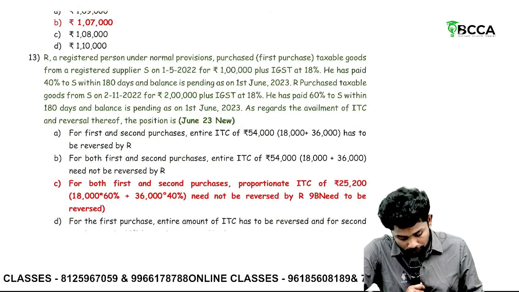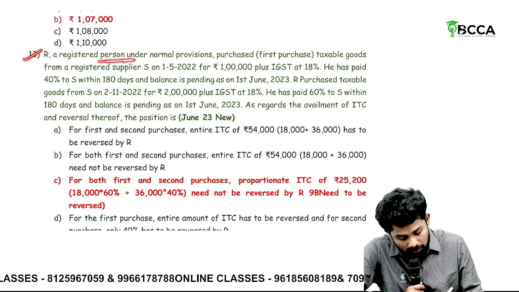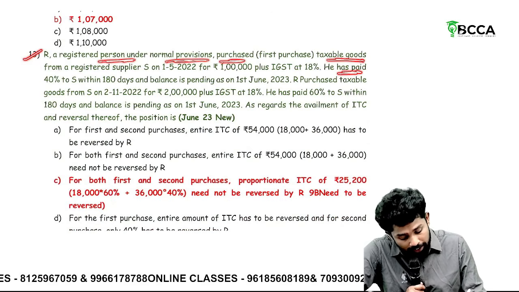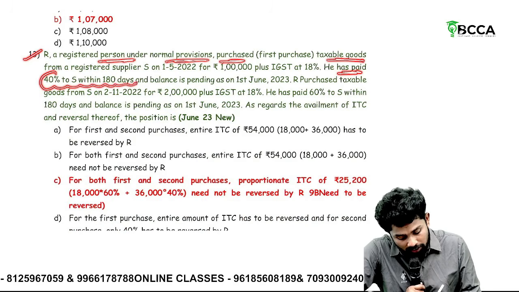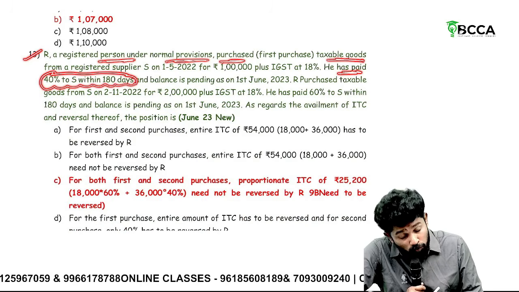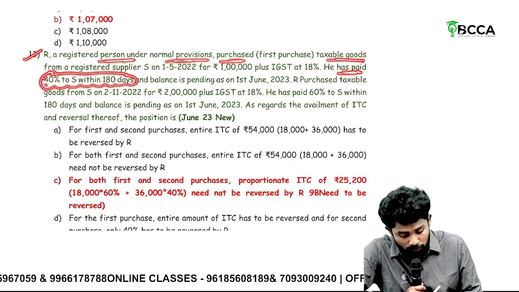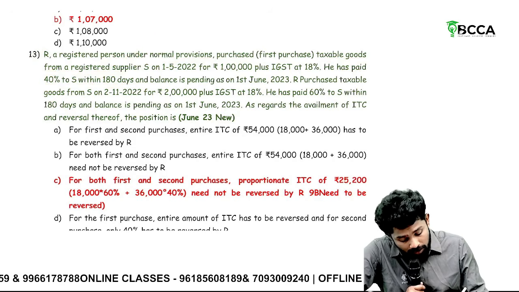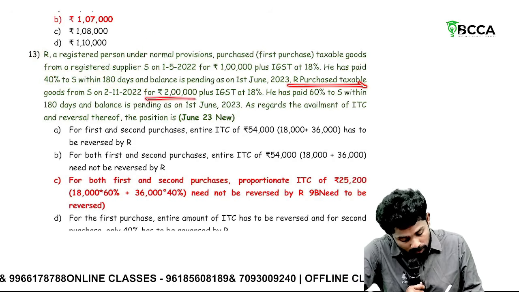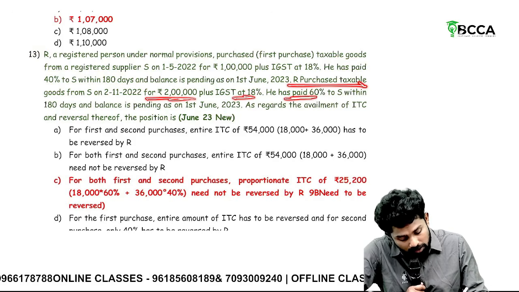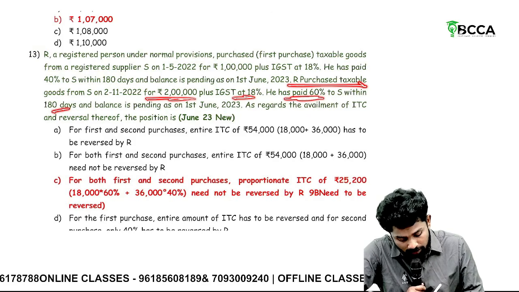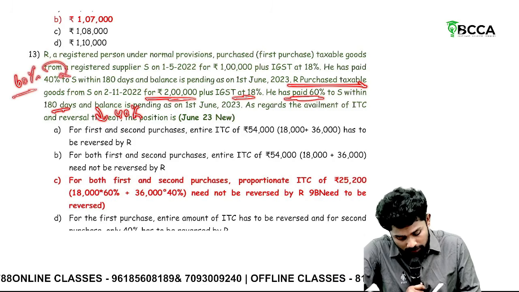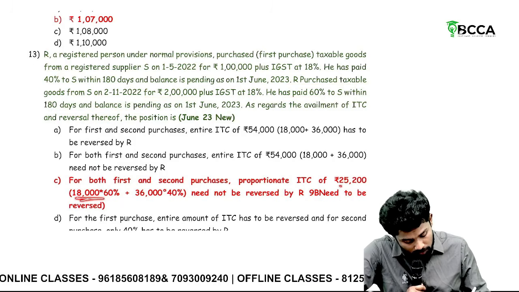Similar kind of question. A registered person under normal provisions purchased taxable goods. He paid 40% to the supplier within 180 days. Sir, actually the full payment has to be made within 180 days. He paid only 40%, then the credit related to the 60% he should reverse. Then another purchase he has made for 2 lakhs, 18%. On this, 60% only he paid within 180 days. Then in this, 40% ineligible, in the earlier, 60% ineligible. Calculate that one. How much? 25,200.